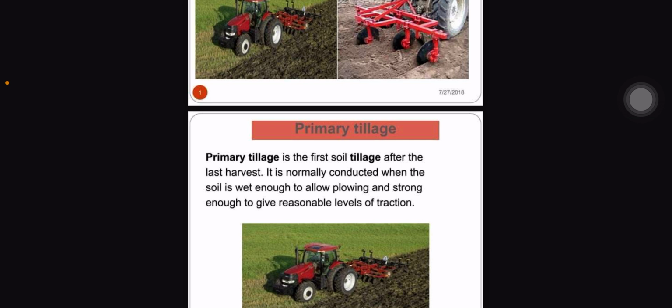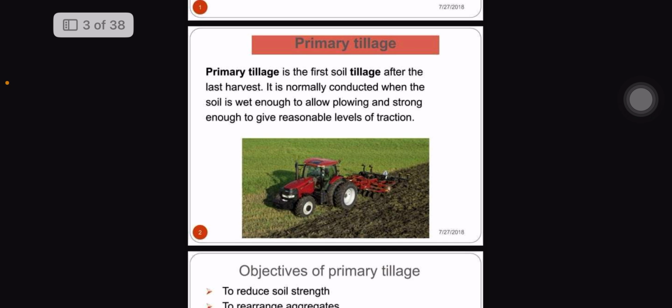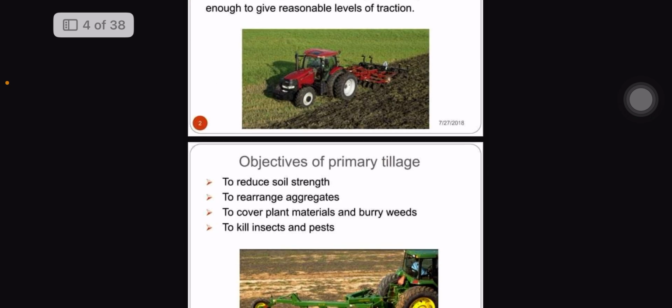Secondly, primary tillage. Primary tillage is the tillage practice done in a fallow land or on a crop field after harvesting. The first process is tillage, which refers to primary tillage. Primary tillage is the mechanical manipulation of the top layer of the soil, top layer to bottom layer, which means continuous manipulation of soil. Different types of implements can be used for tilling the soil.